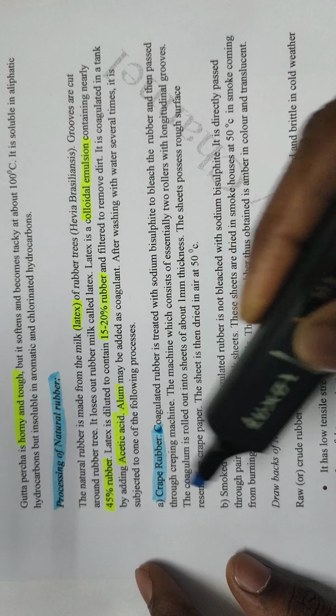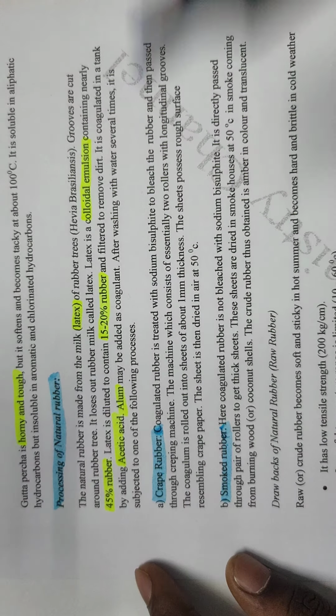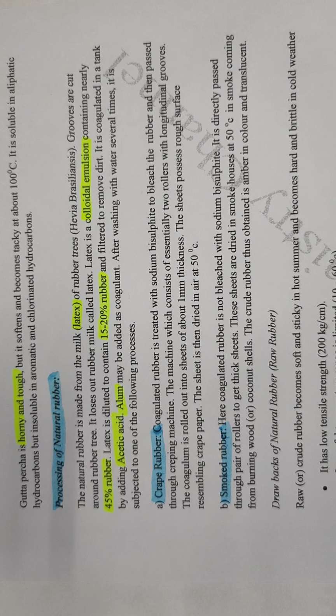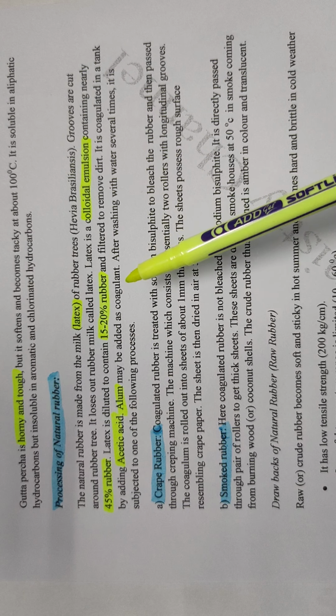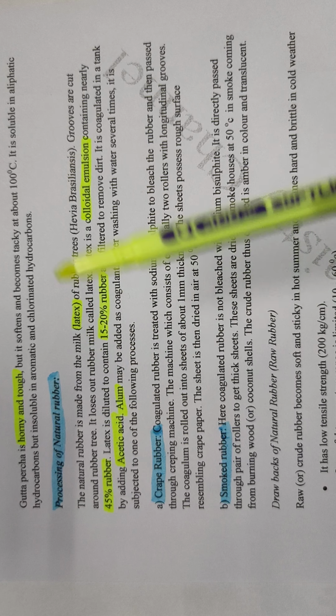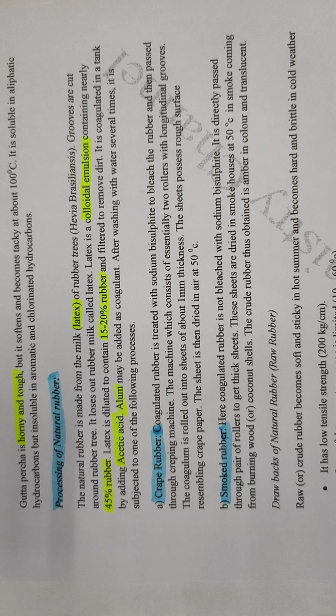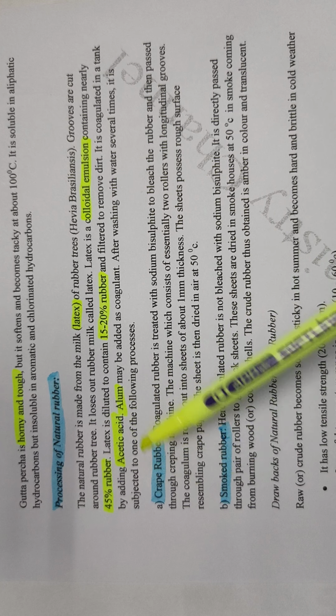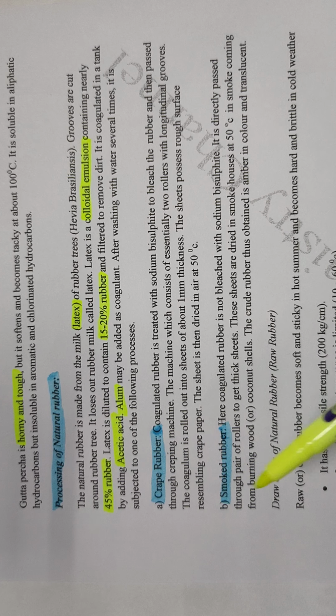The first one is crepe rubber and the second one is smoked rubber. After the coagulant is added, the rubber milk is converted into coagulum. That coagulum is converted into rubber sheets by two methods: crepe rubber and smoked rubber.